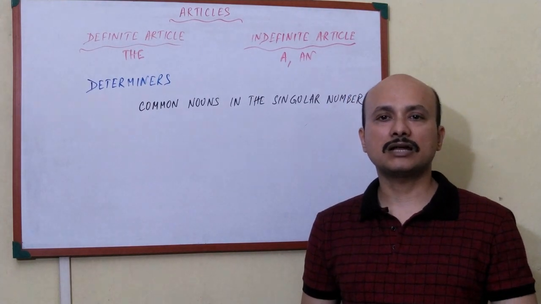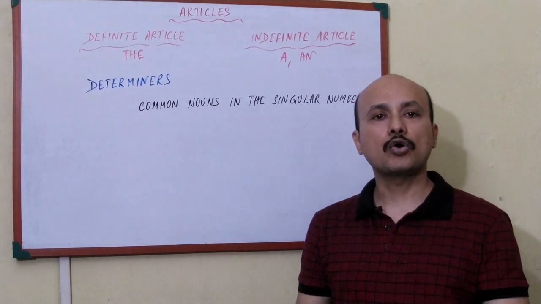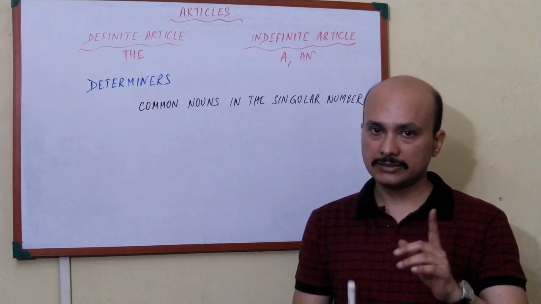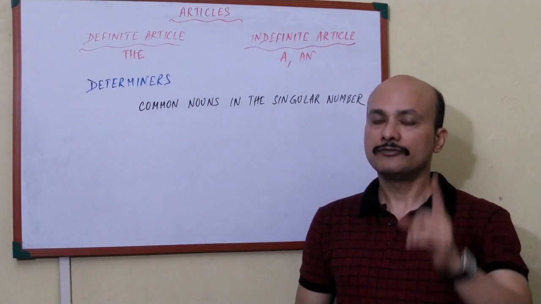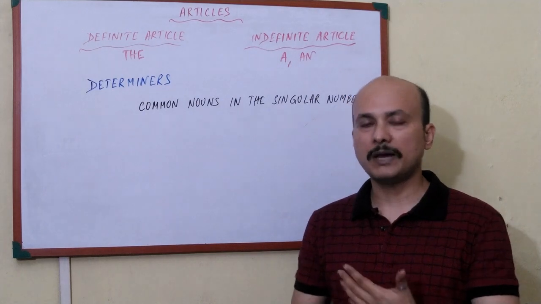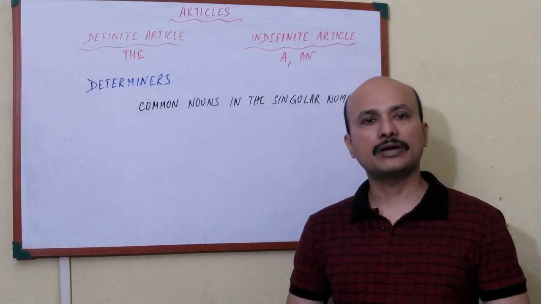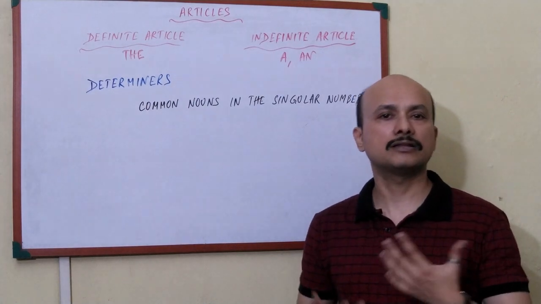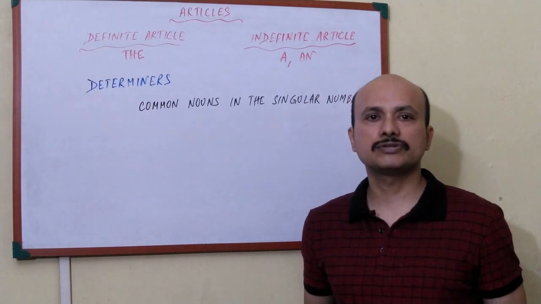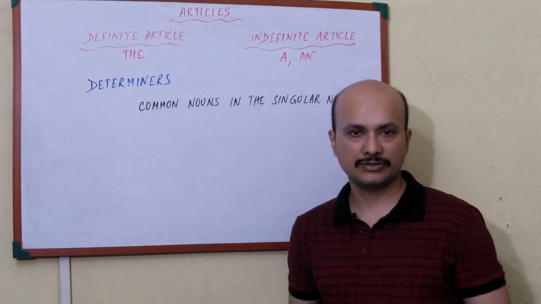Now, a and an have their own classifications. Before words starting with vowels, we use an. Before words starting with consonants, we use a. But there are exceptions to this rule. For that, you have to continue watching. There will be three parts or maybe more of this particular chapter, wherein I will be discussing a and an, the places where we use them and where we do not use them, all the variations and everything.